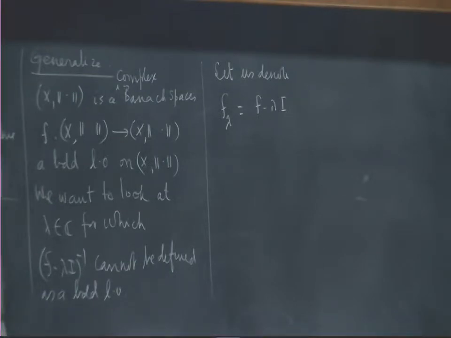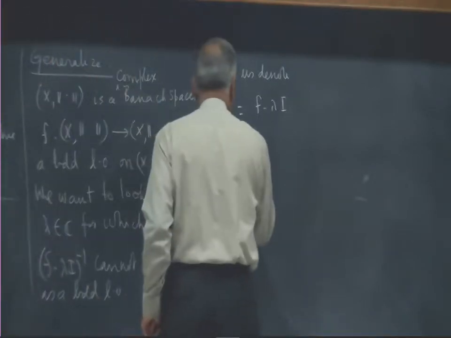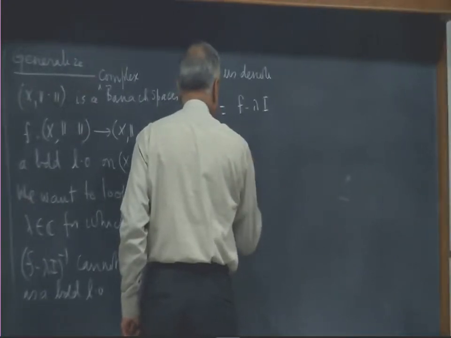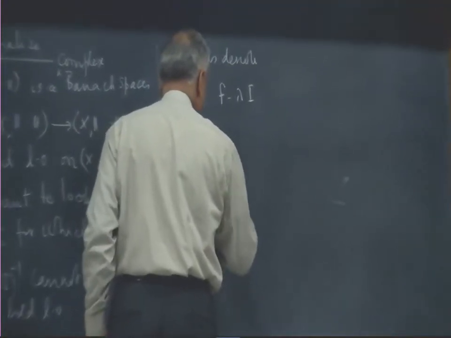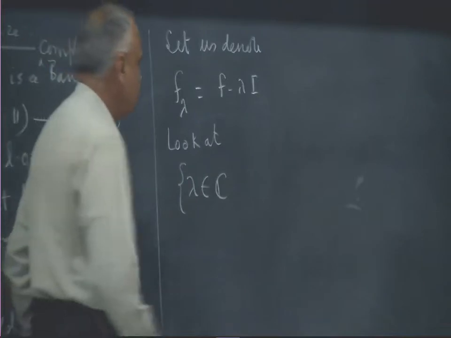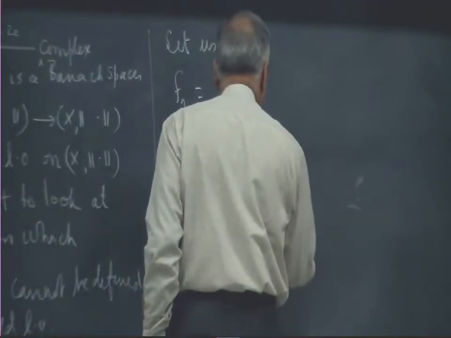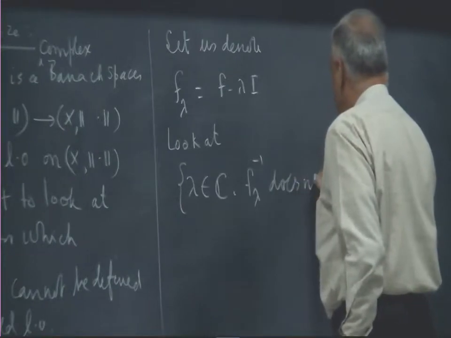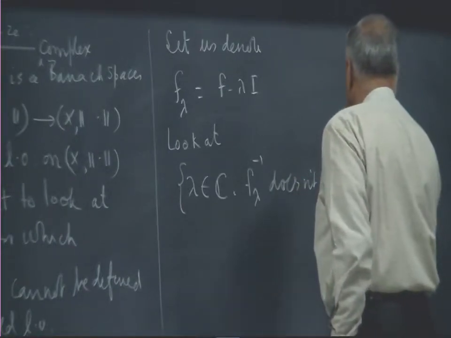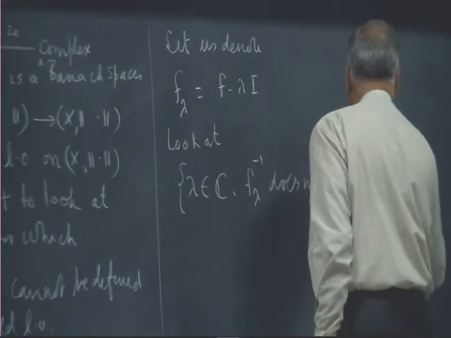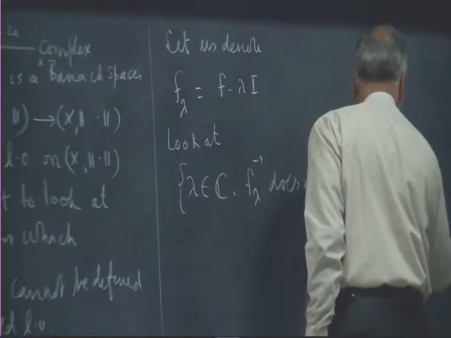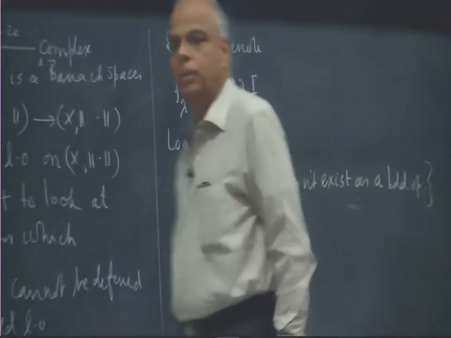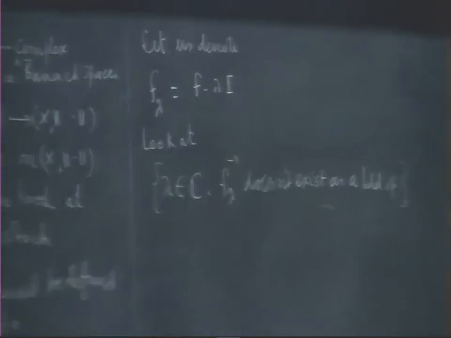So, we want to look at all those complex numbers such that F lambda inverse does not exist as a bounded operator. These are the lambdas that we want to look at.